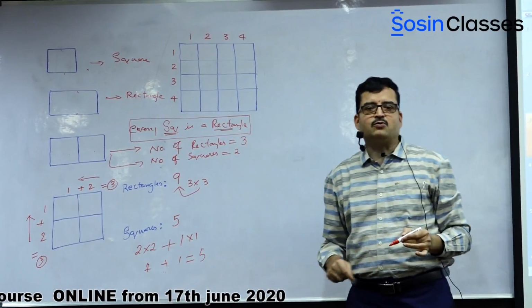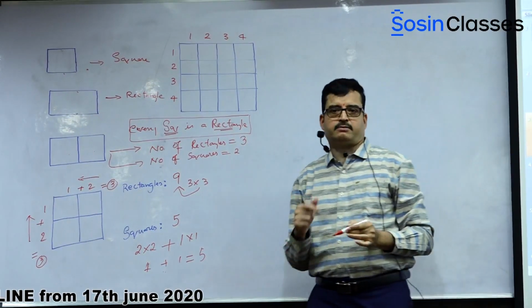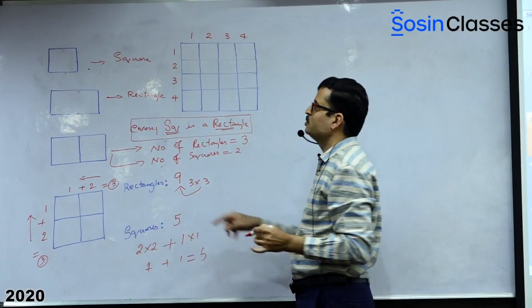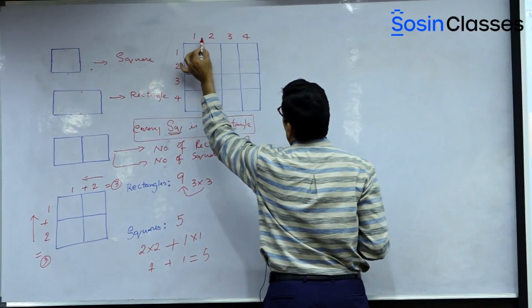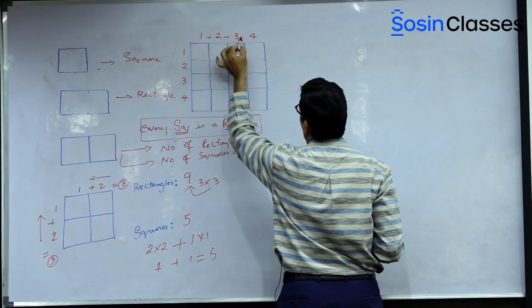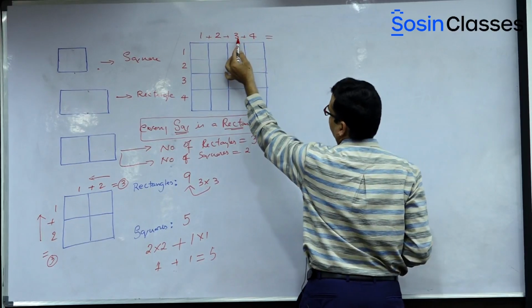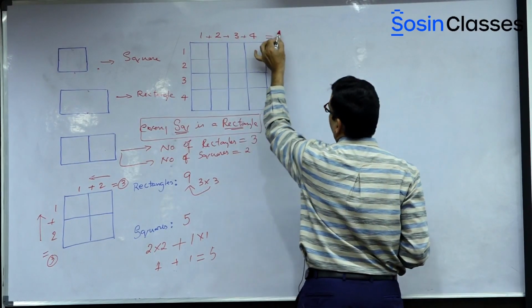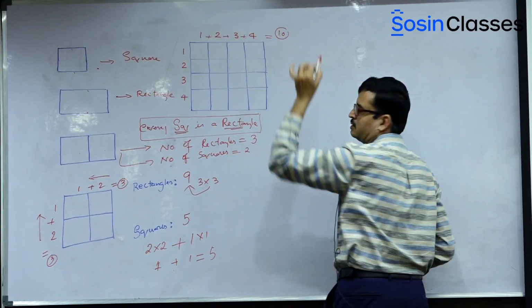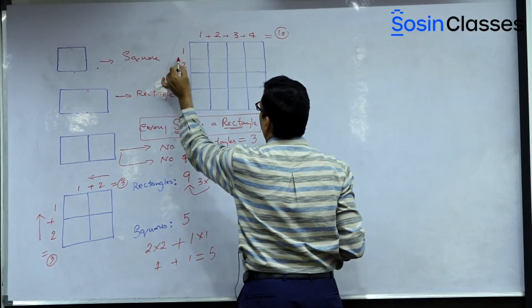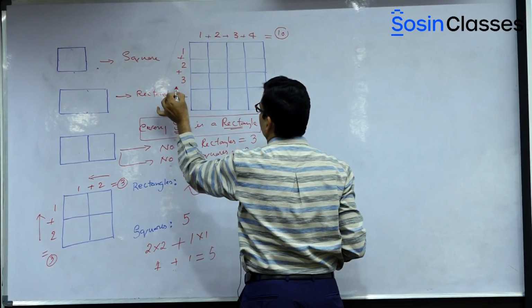Now the question is, I want to find out how many rectangles are there. What I told you, whenever you want to find out rectangles, what are you supposed to do? Just add them. So 1 plus 2 plus 3 plus 4, take the resultant. 4 plus 3, 7. 7 plus 2, 9. 9 plus 1, 10. So this is the resultant. In the same way, find the sum for the rows, 1 plus 2 plus 3 plus 4.